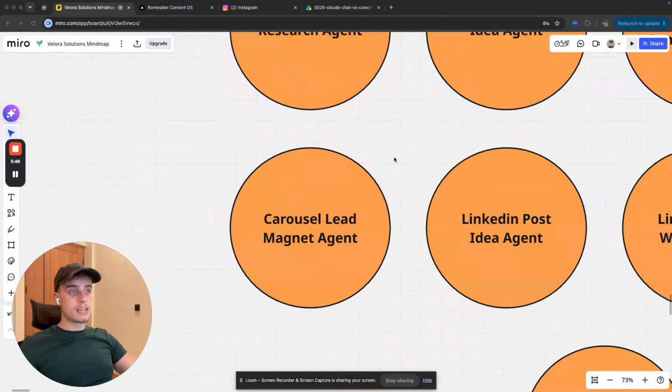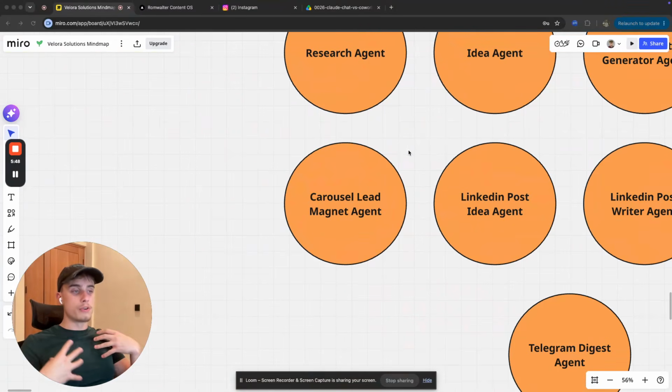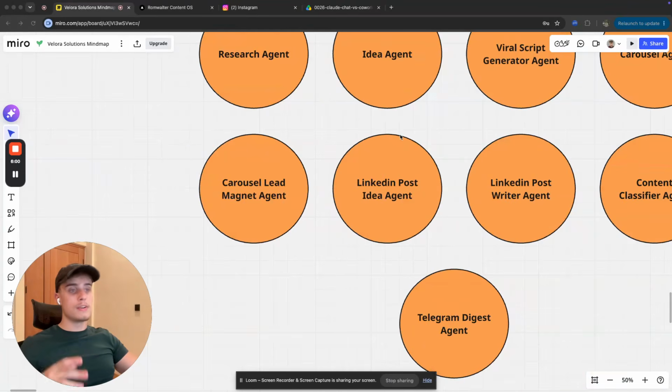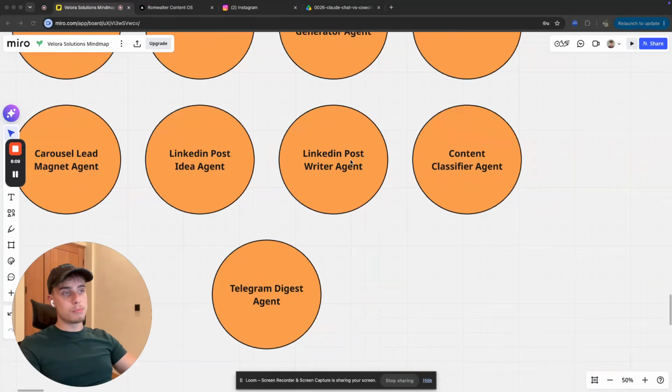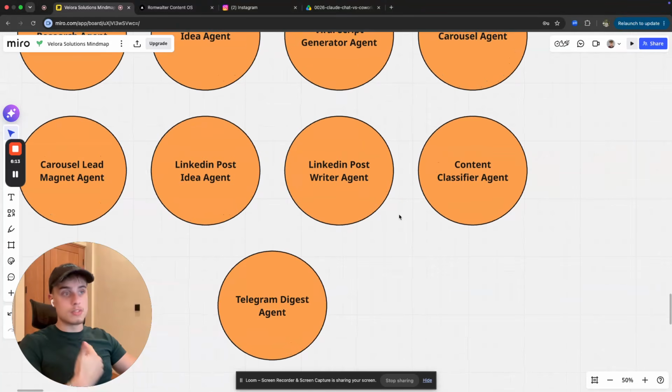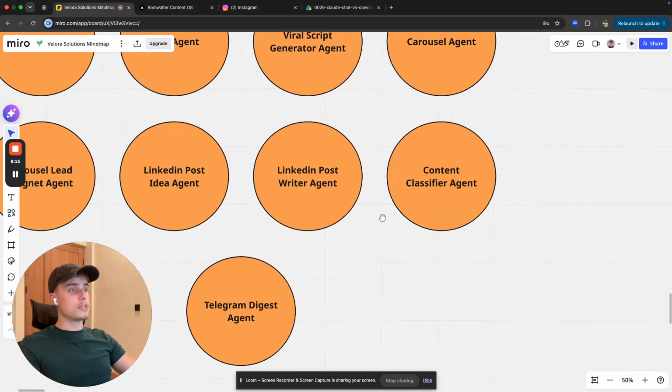And then the carousel lead magnet agent is going to be responsible for creating the actual guides for the carousel. Okay, just what I showed you. It's going to generate the actual guide based on the topic and based on the actual slides that you generated with the previous agent. Next agent, LinkedIn post idea agent. Again, obvious, this agent is going to be responsible for generating you the LinkedIn post ideas, and the LinkedIn post writer agent is going to write the actual copy for these LinkedIn post ideas.